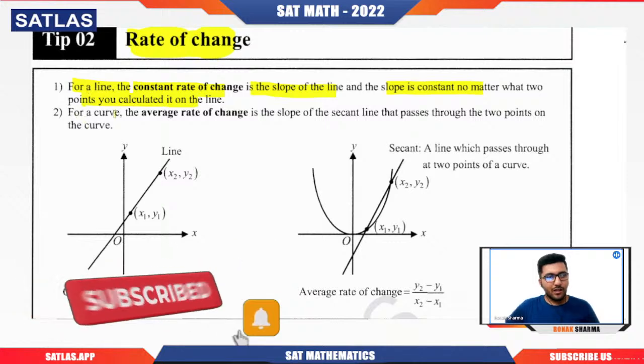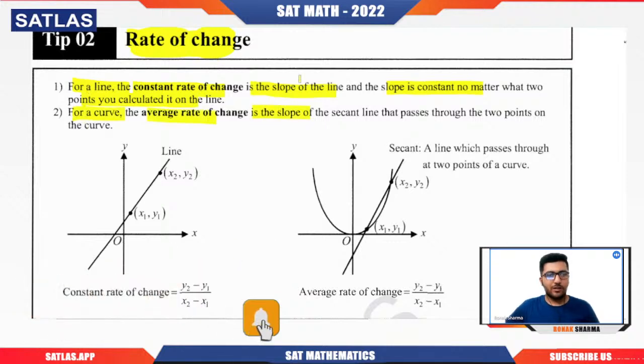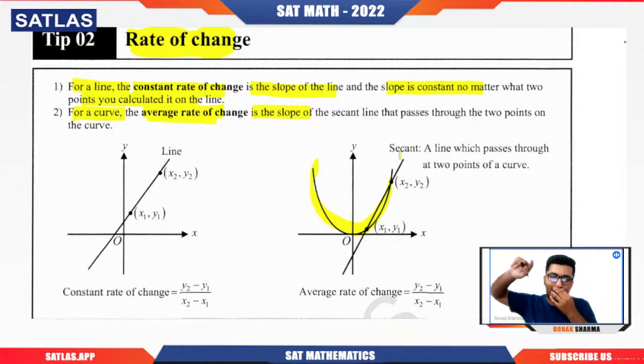For a curve, what is the average rate of change? Now, we were talking about the line. But what if they have given us a curve? A curve is not a straight line, like this is a parabola. So for a curve, the average rate of change means the change in y with respect to change in x, and we're talking about the average only, because average talks about a big interval. The curve changes its nature at each point. That is why we have the average terminology here.